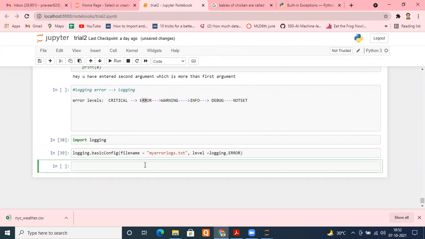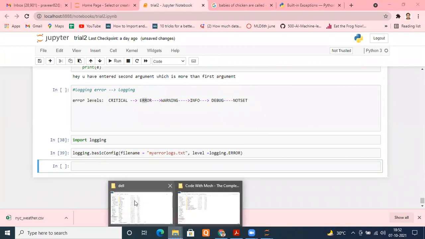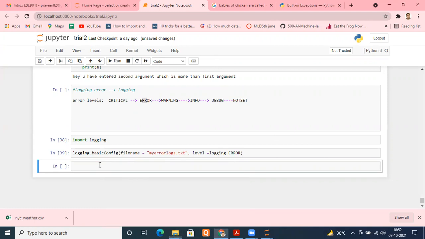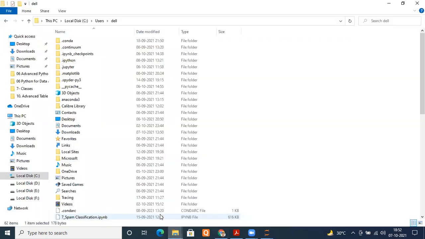Actually, if I want to see that particular text file, my error logs.txt, don't worry, I'm showing you that. We will see that once we create it. Even you can mail it to someone you want. Don't worry. Let me see if it has been created or not.